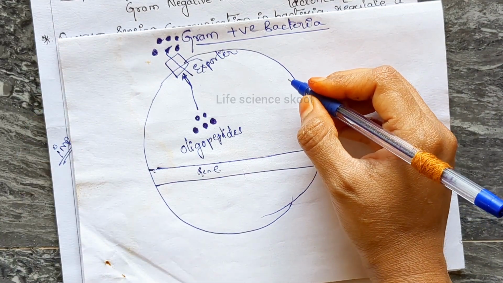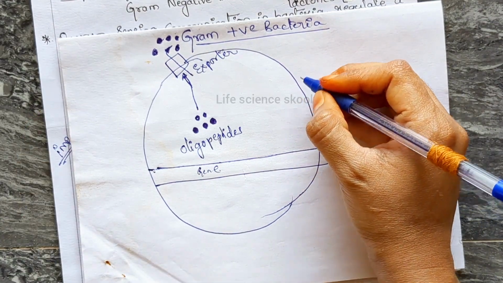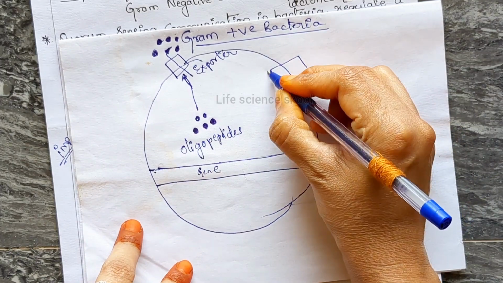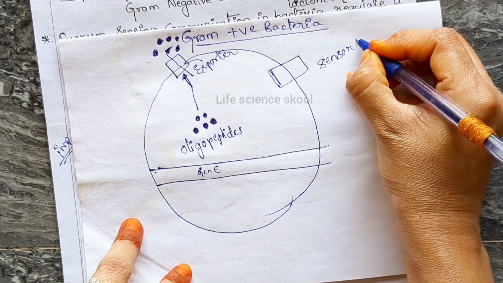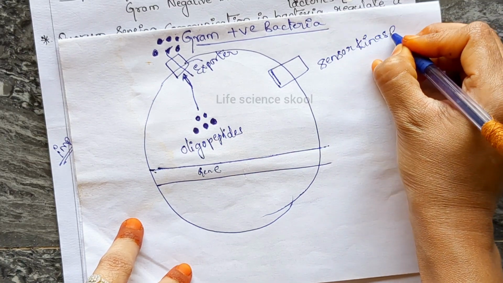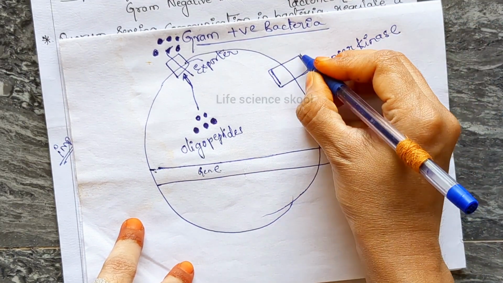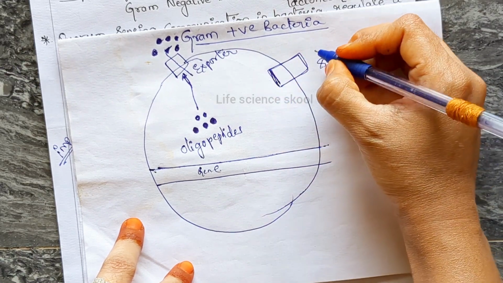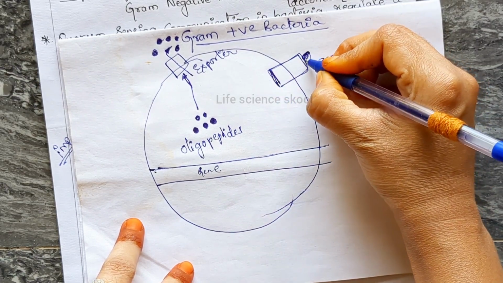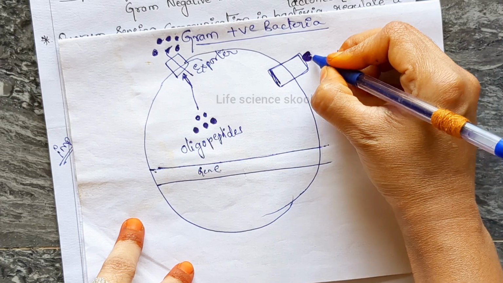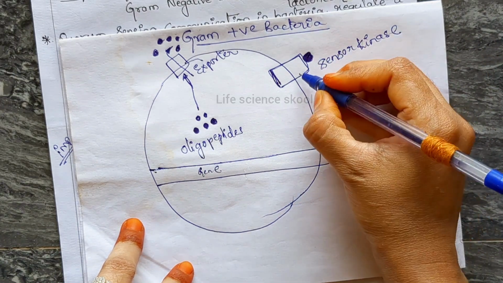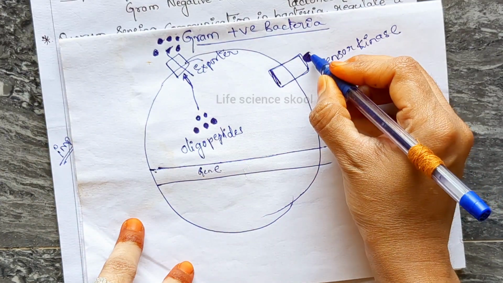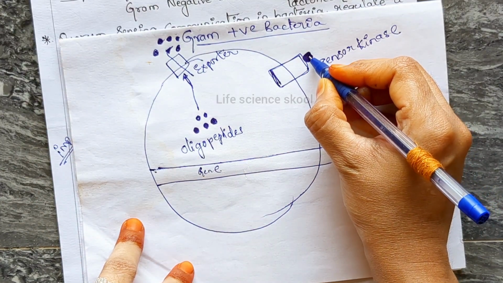I said this is two component signaling, right? In two component signaling, on the plasma membrane there is a sensor kinase. For this sensor kinase protein, the oligopeptide autoinducer comes and binds to it.